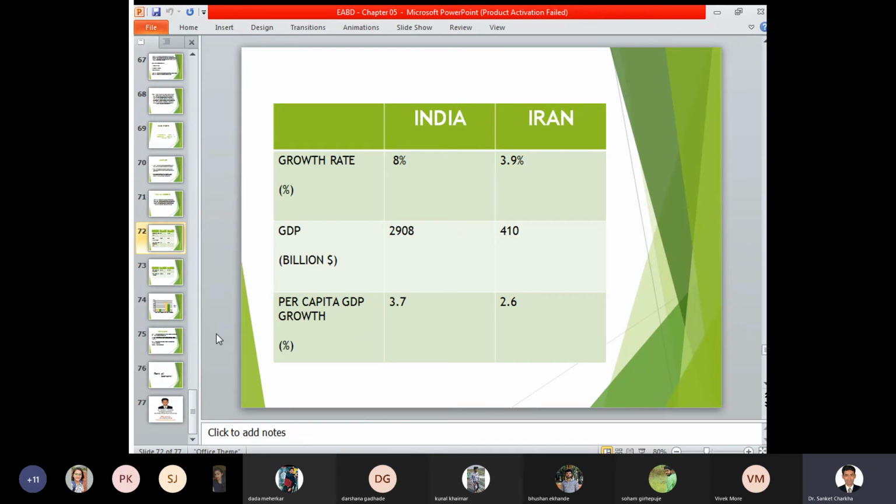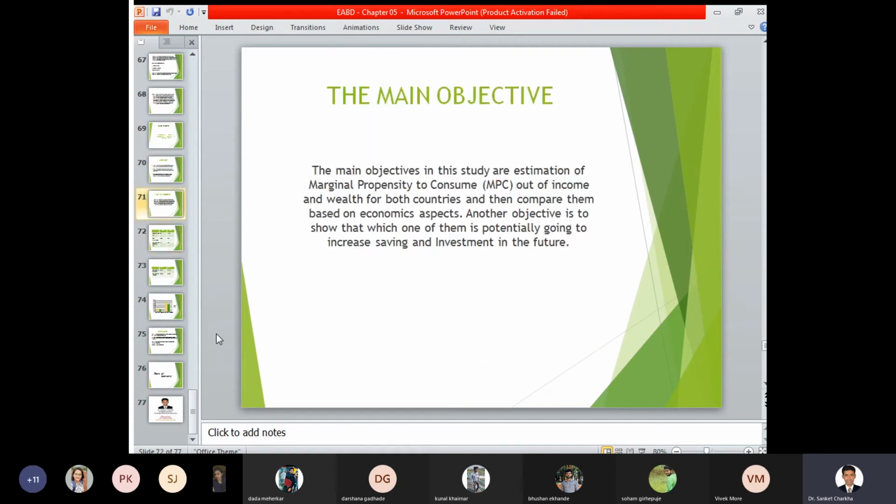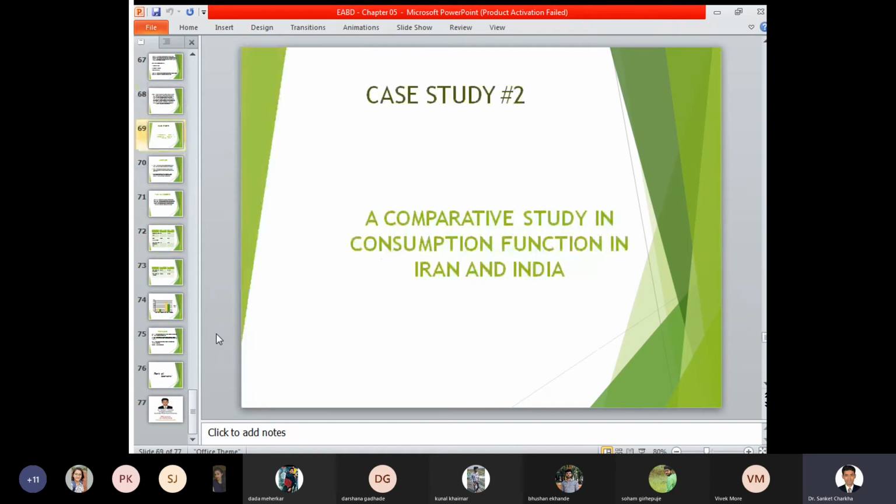So accordingly, you have to make the comparison and the calculations of MPC and MPS based on the consideration of the savings pattern. This particular theory specifically focuses on the consumption function. So here your major focus or thrust will be on consumption and not on savings or expenditure.